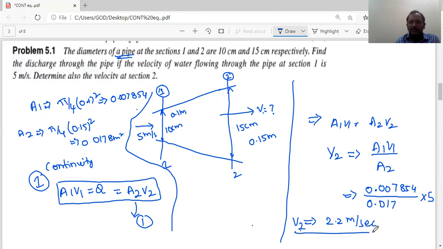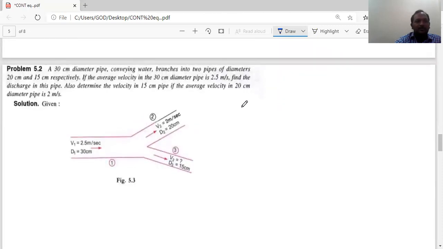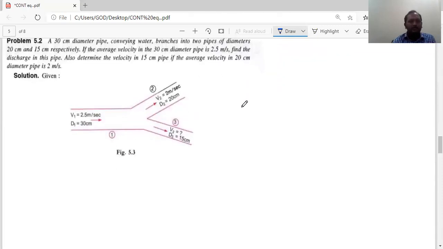So as we discussed, your area of cross section is increased. So parallelly your velocity will decrease. If you observe at first instant, area of cross section is less. That's why high velocity. It has 5 meters per second. When you compare 5 meters per second with 2.2 meters per second, the velocity at second junction is decreased because of increasing area of cross section. I hope you understood that problem. We'll go to the next problem.